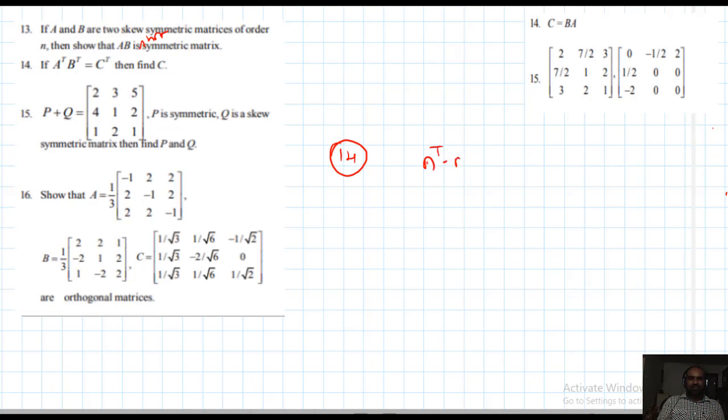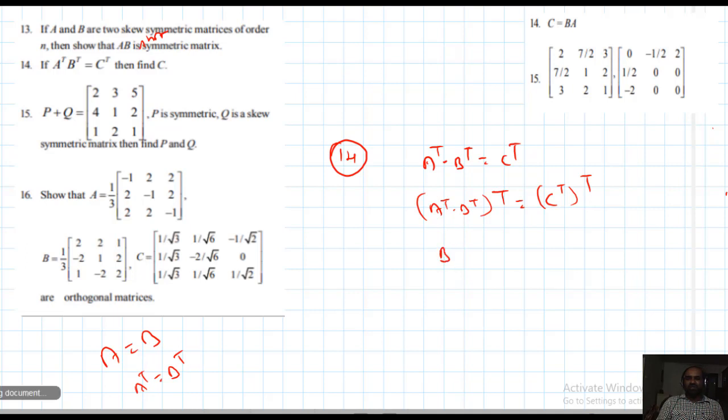A transpose into B transpose equals C transpose. From this I want to find C. So A transpose into B transpose whole transpose should be equal to C transpose whole transpose. How can you say it? Already explained. According to the definition, the transpose of a transpose gives the original matrix. So B transpose whole transpose into A transpose whole transpose equals C. So this is B into A equals C. Therefore C equals BA. This is the answer for the problem.